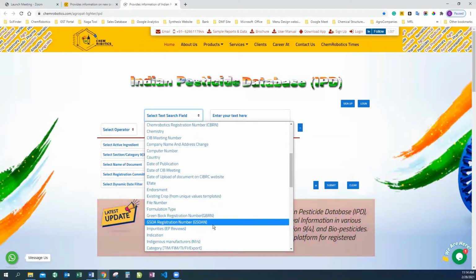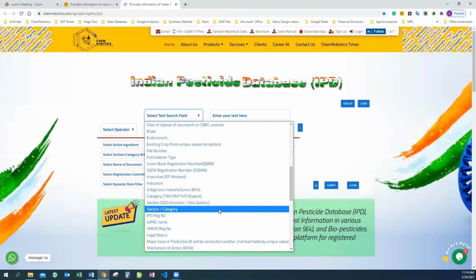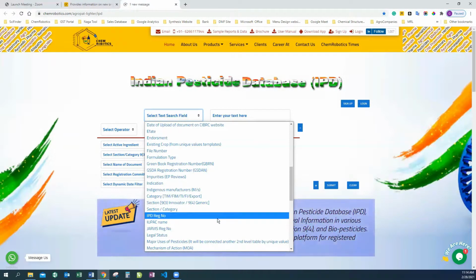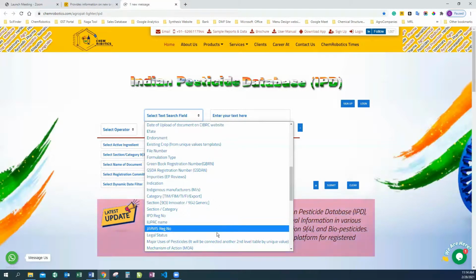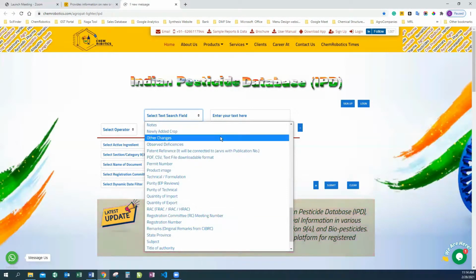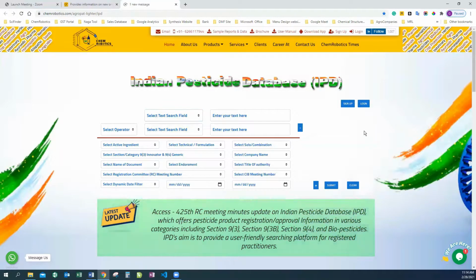Apart from that, the GST registration number, indication, section wise, category wise, IPD registration number with the IUPAC, with the legal status. And in such a way you can filter this information.